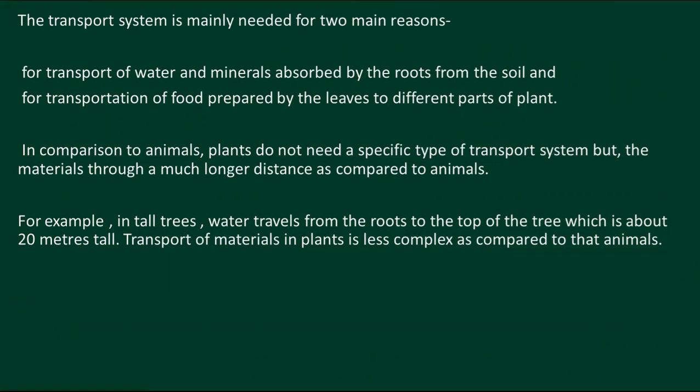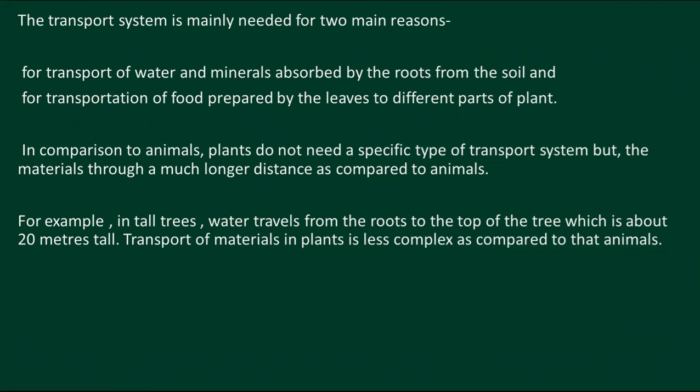For example, in tall trees, water travels from the roots to the top of the tree, and that is about 20 meters tall. And transport of materials in plants is less complex as compared to that in animals. So this is the introduction of this chapter.